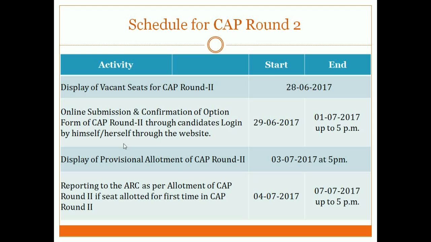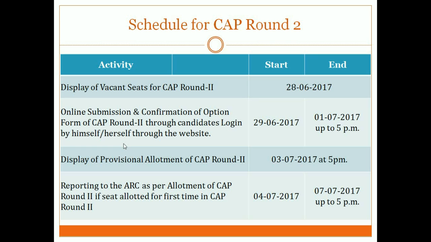After that is the third case I discussed. The fourth case could be something like this: somebody was not allocated a seat in the first round, but is now allocated a seat in the second round. Those students can use float, freeze, whatever option as I discussed earlier, but they have to go to the ARC again and pay that 5,000.